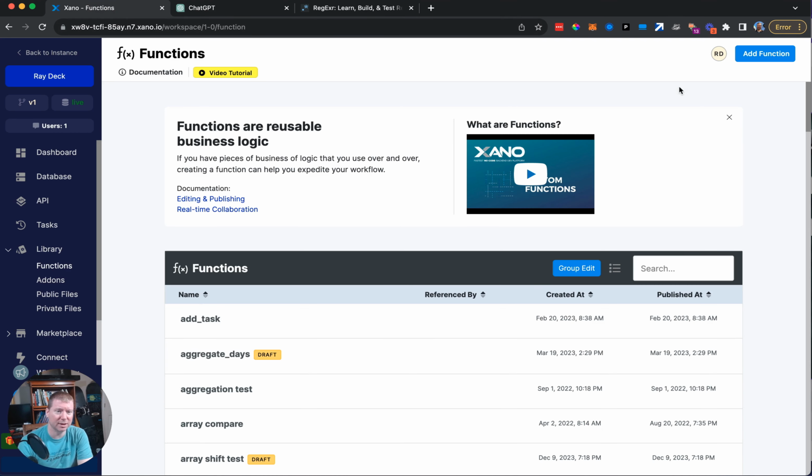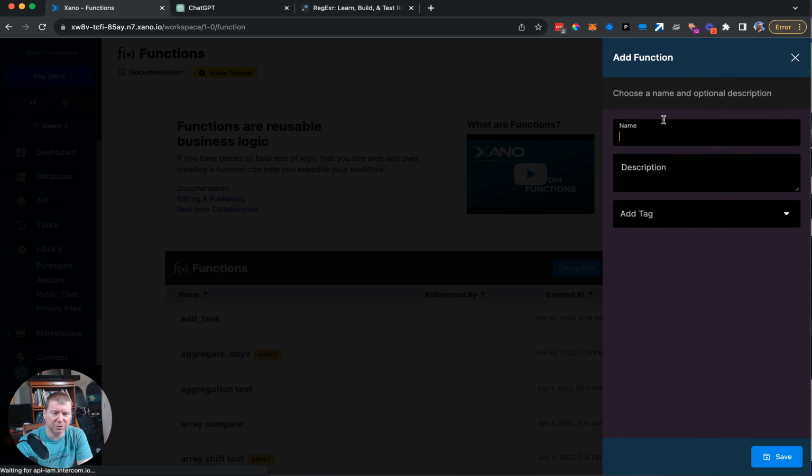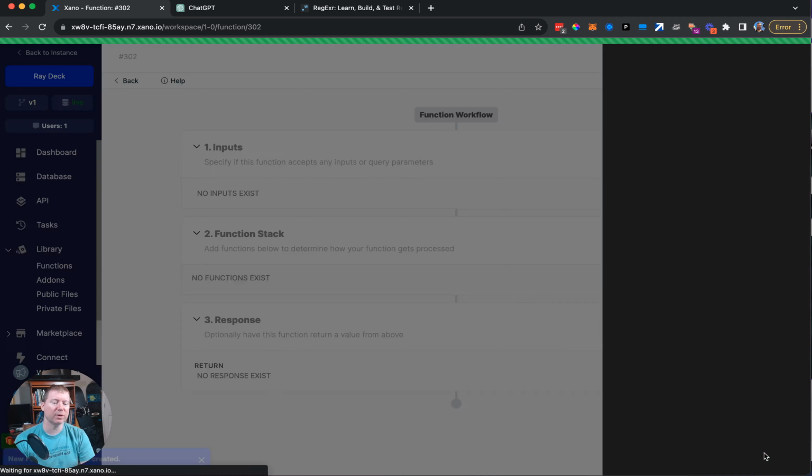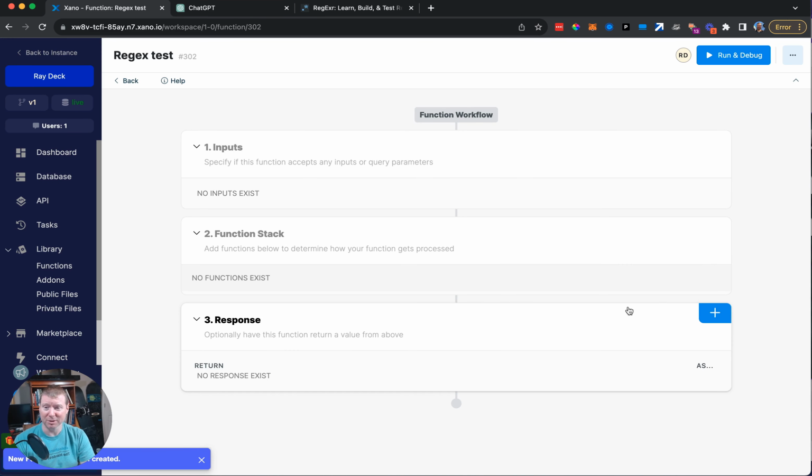Xano actually has a pretty good portfolio of what they call filters that use regular expressions. Now, to do that, we go to the left-hand side here, go to Library, click Functions, and click Add Function. And here we're going to say regex test. Regex is just a common abbreviation of the term regular expression, and why it's called regular is actually a little bit beyond me. I don't know.